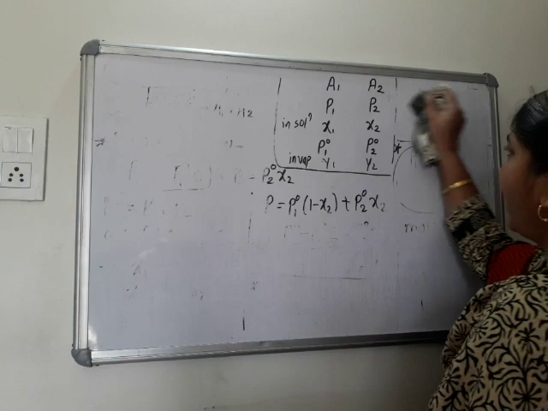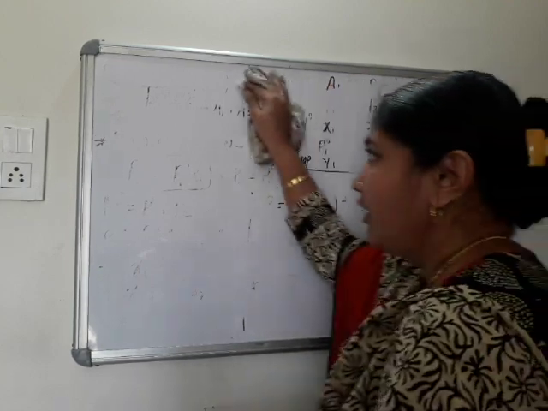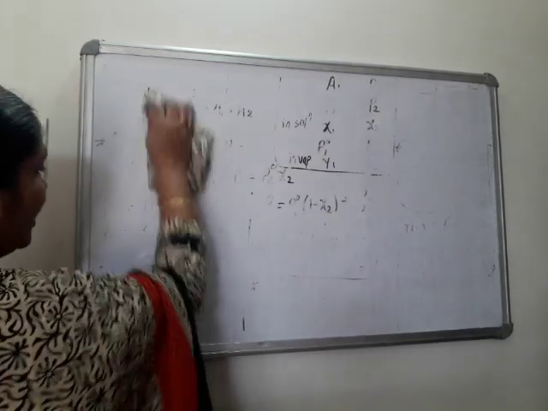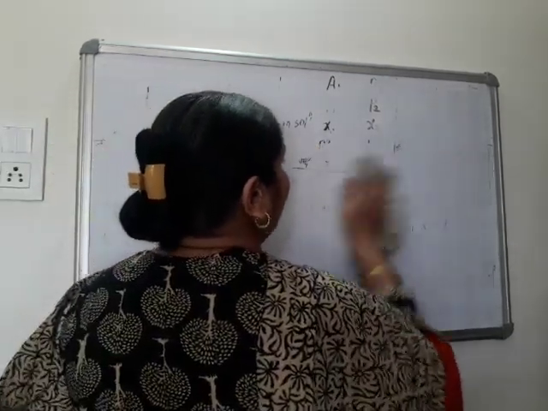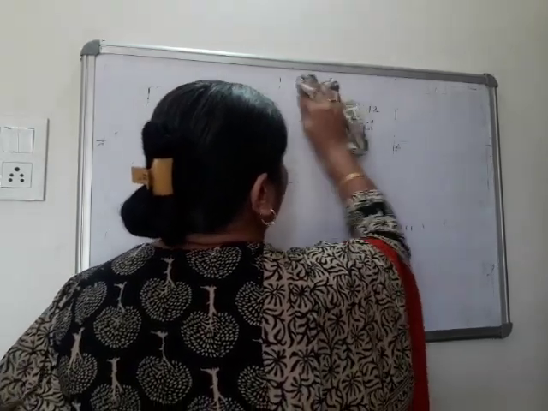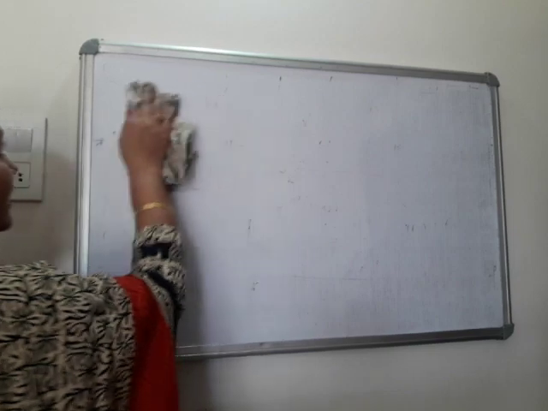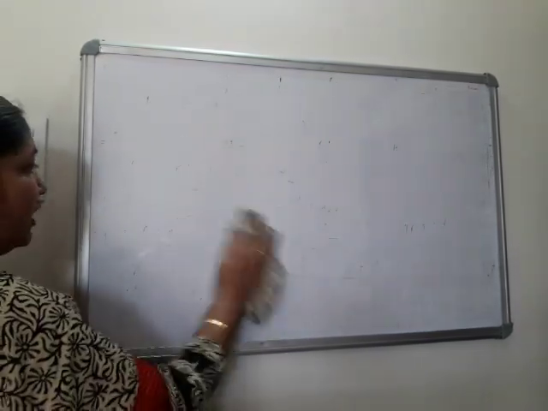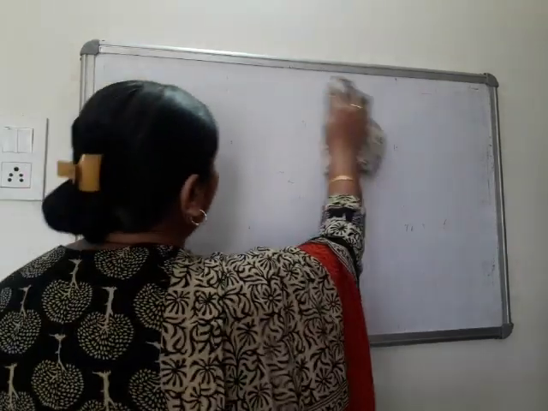So what is meant by ideal and non-ideal solution? It's like ideal gas and real gas, which we studied last year. Okay, in the same way, here we have to study ideal behavior of solution. So one term, that is ideal solution, and other one is non-ideal solution, means how that solution should be.